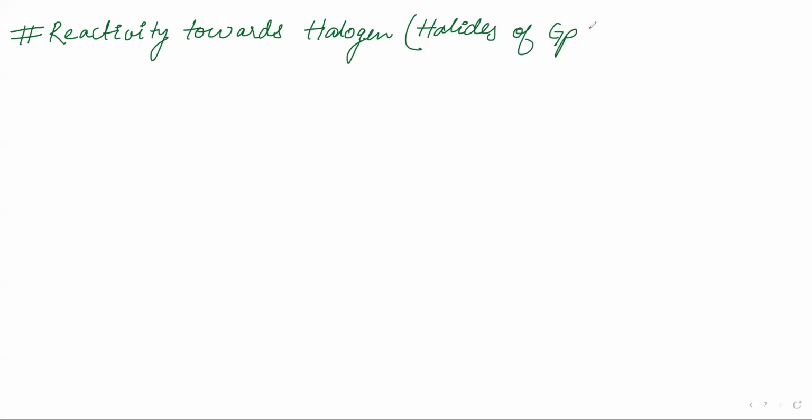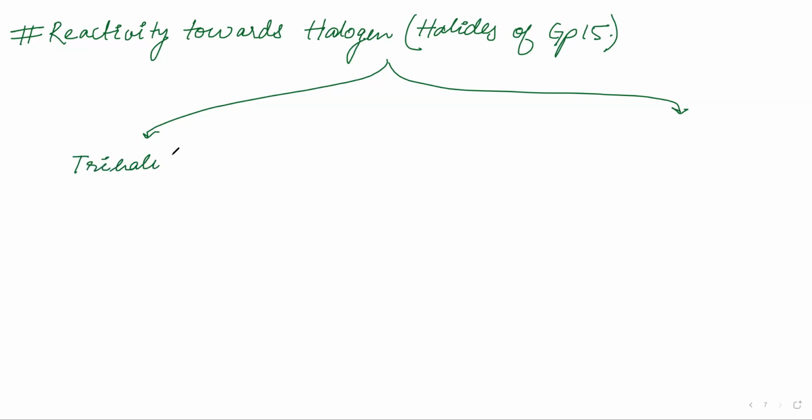Reactivity towards halogen. Now, what will they form? We can also say this topic is halides of group 15. So the first thing you should remember is that the halides of group 15 are of two types. The halides can be trihalides or pentahalides. Okay, trihalides. So halide will have a single L or double L.